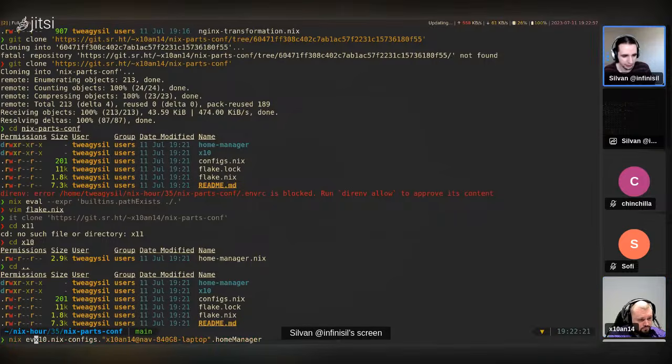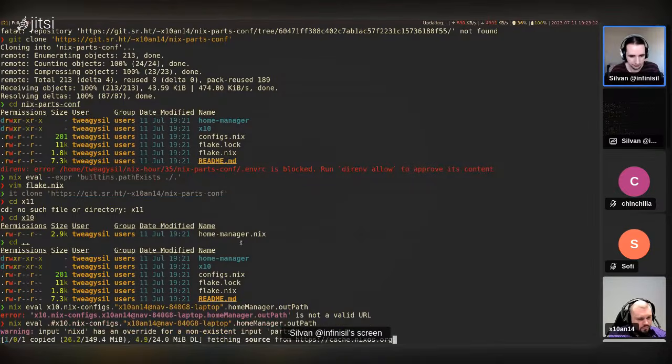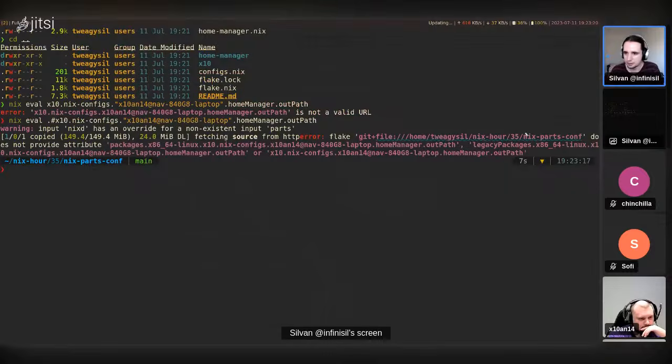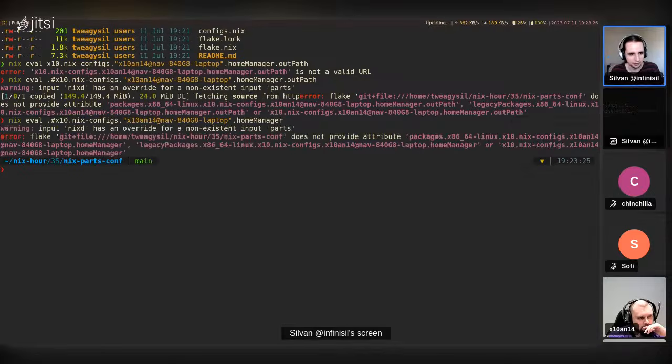So something like nix eval this, or maybe let's eval the out path. Oh, and I guess like this. That might work a little while, but yes. All right. Okay, it says it does not provide the attribute out path. Do I need to remove the out path?